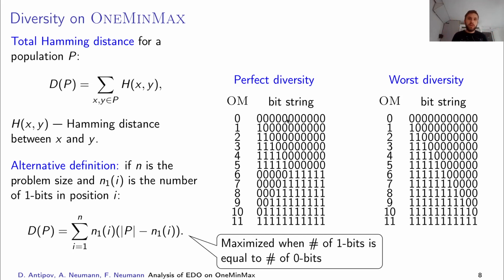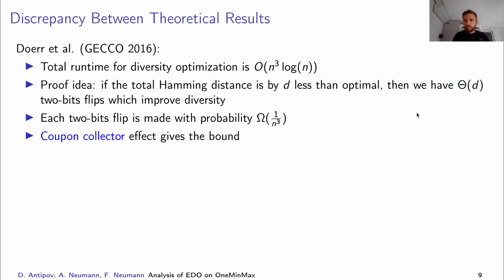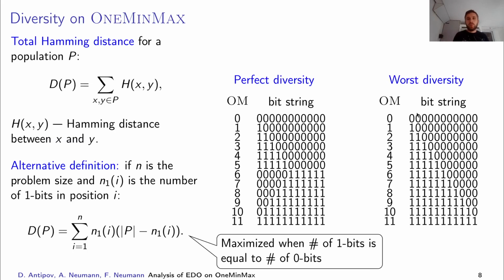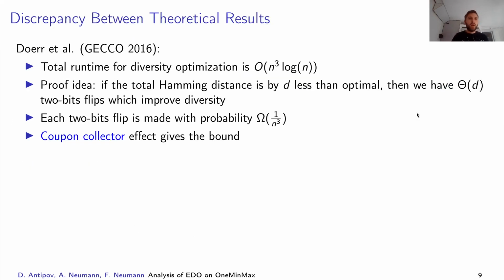We can build the first part of the Pareto front in any way, and then we can just invert the bit strings to get a perfectly balanced number of 0 and 1 bits in each position. The worst diversity is when each position is as imbalanced as possible, and it can be reached when we first take 1 bits and then 0 bits. We will use this worst diversity in some of our experiments.